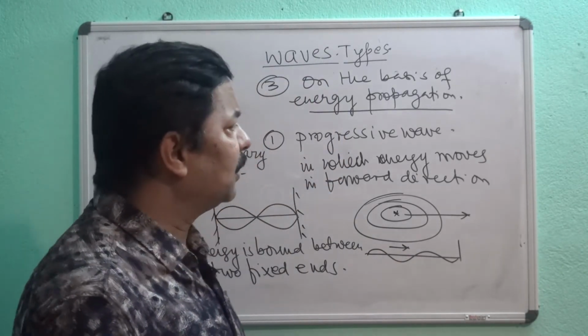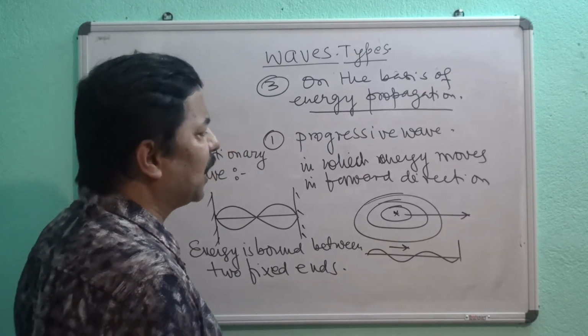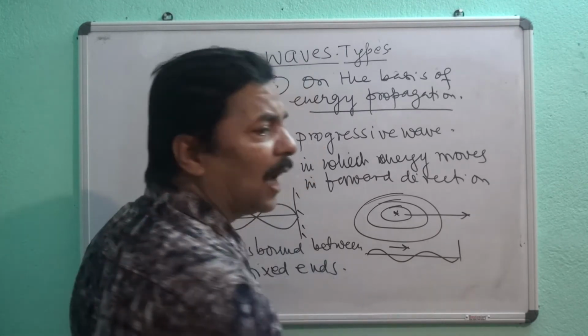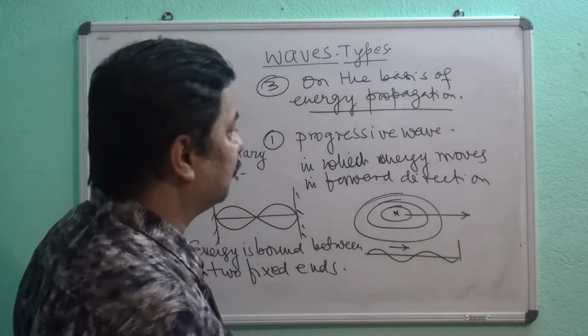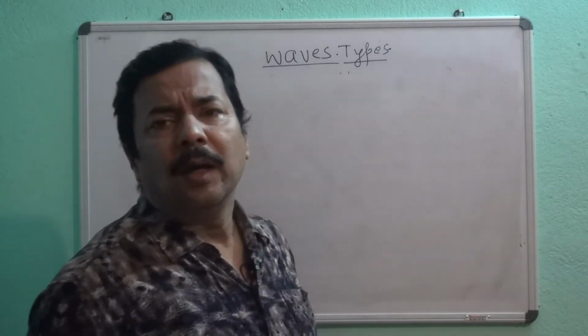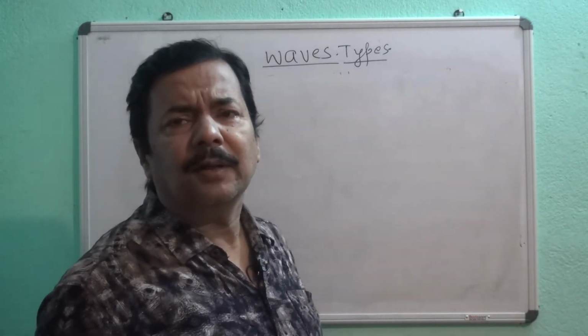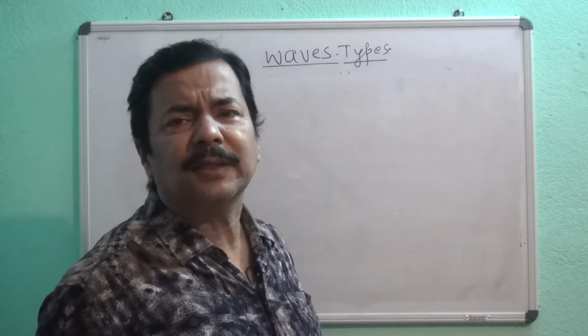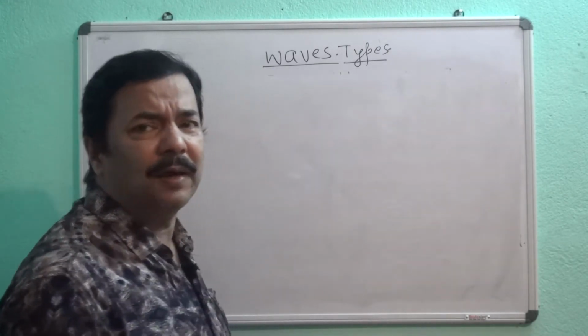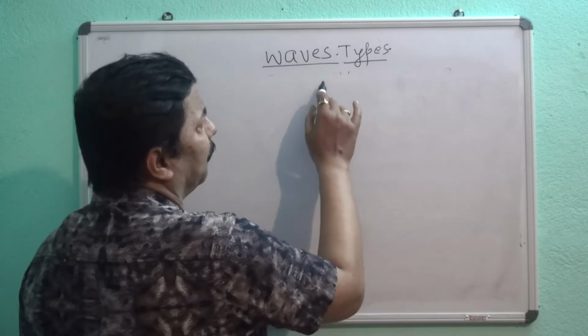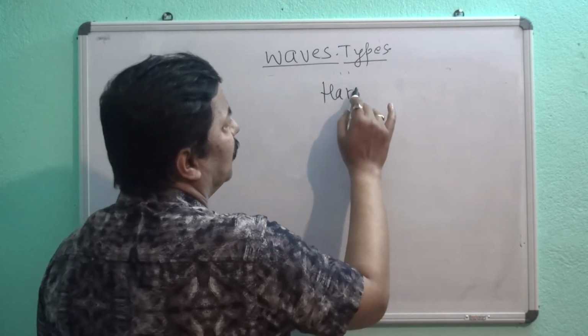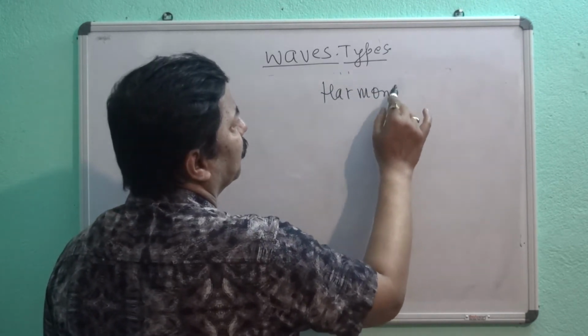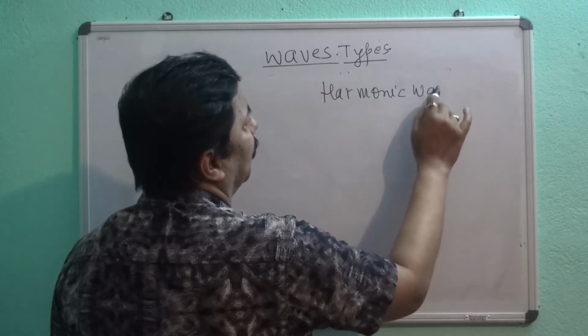Now what next I would like to tell you, these are the basis on which we have divided the waves. Now here a word is given, plane progressive harmonic wave. What is harmonic wave? Now try to understand the word harmonic wave.